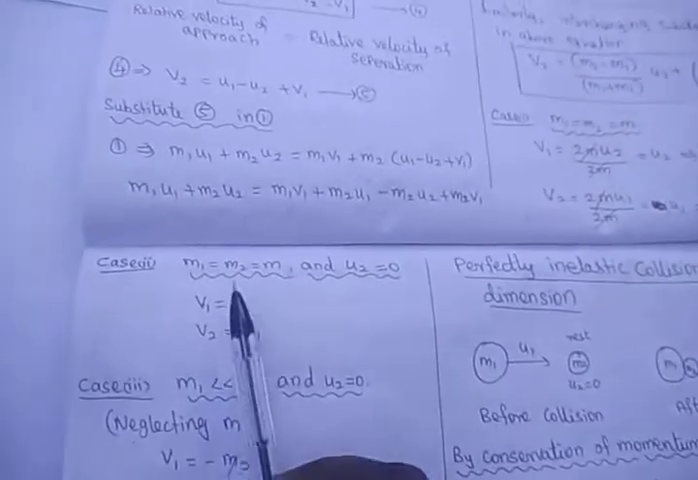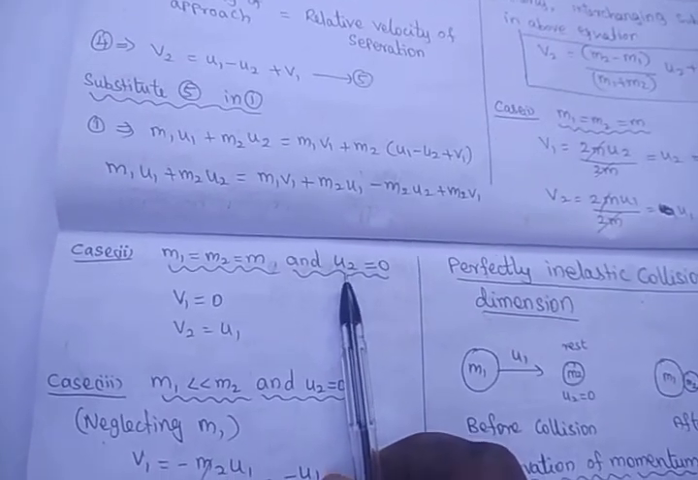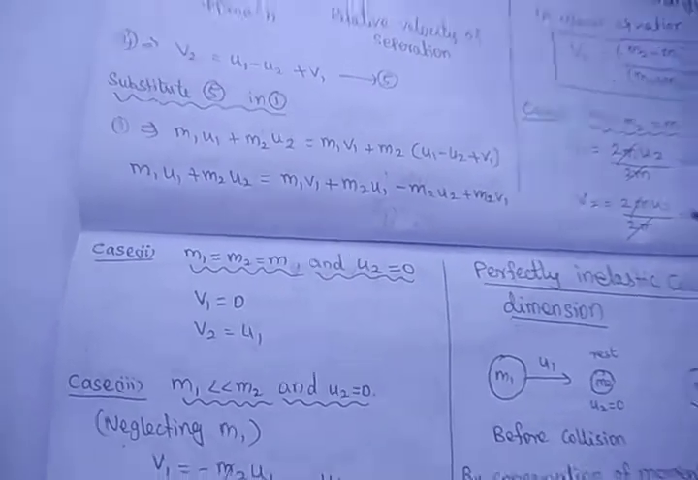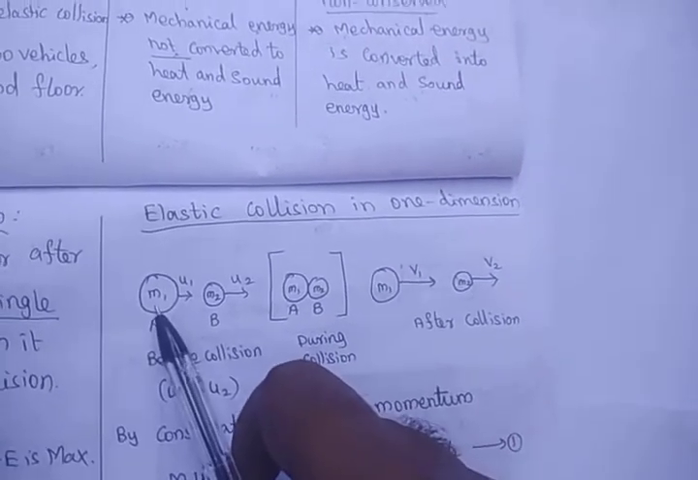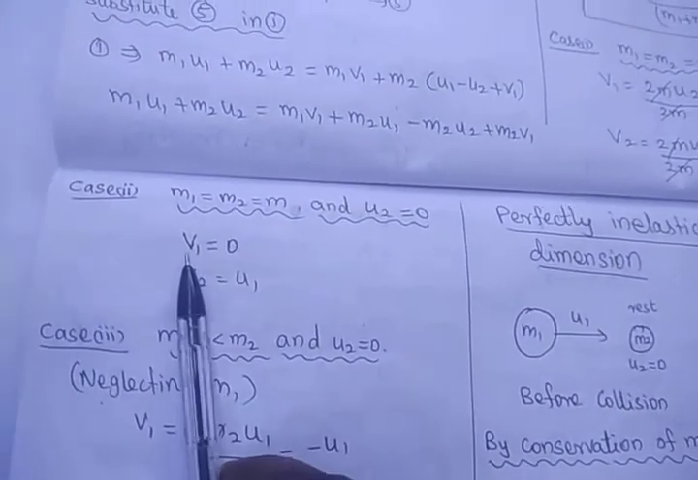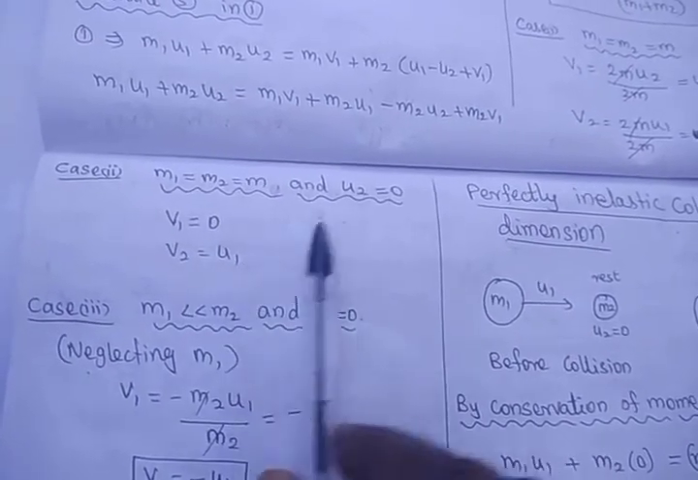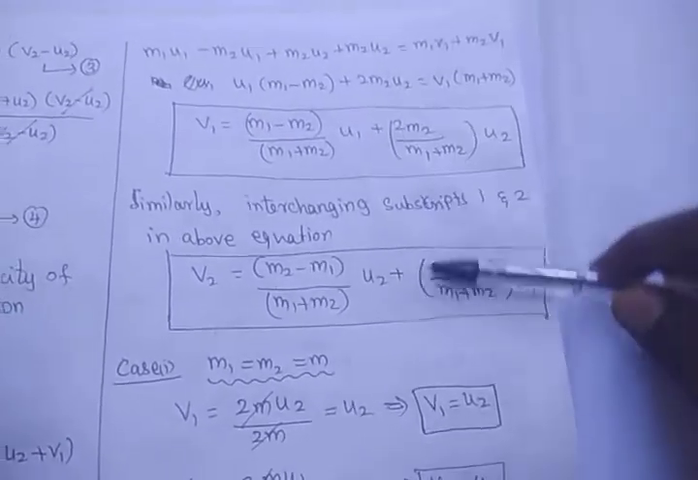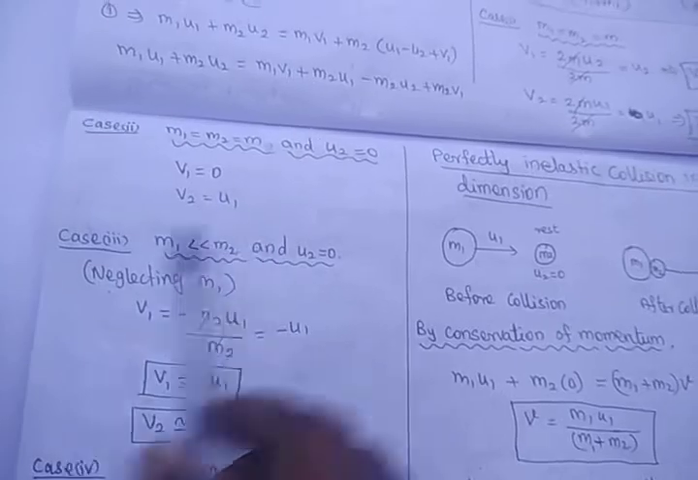Then what about when the masses are the same and also the second body's velocity is 0? That means body B is not moving at all, it is at rest. Body A alone is moving with velocity u1. What about the velocities after collision? Very simple, after collision v1 is equal to 0 and v2 is equal to u1. Substitute these terms in this equation and you arrive at the solutions: v1 is equal to 0, v2 is equal to u1.